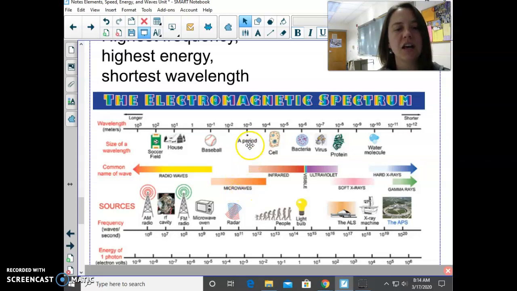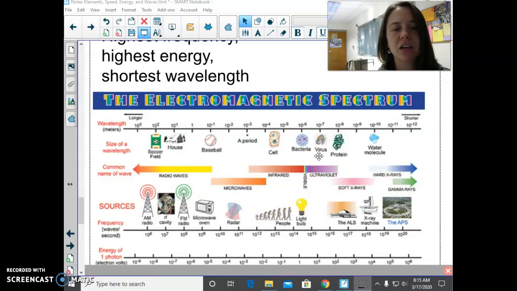That's about a centimeter. 10 to the negative 3 is a millimeter, so that's about a period. That's microwaves. And now once we get into infrared and all of the other ones, we're getting super, super small. So this is about the size of a cell. So microscopic, infrared, and bacteria, this is about a millionth of a millimeter. And that's the part of visible light. And if you notice, visible light is a very small part of the whole electromagnetic spectrum.